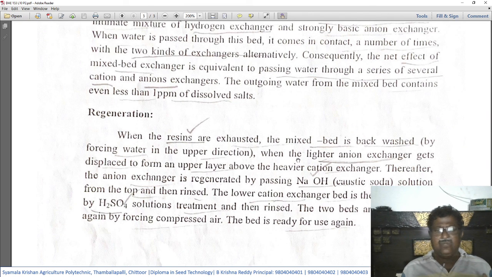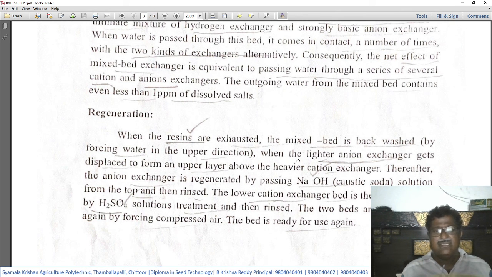So here we use NaOH, caustic soda solution, as well as sulfuric acid solution for treatment, so that both the cation exchange resins and the anion exchange resins get regenerated.